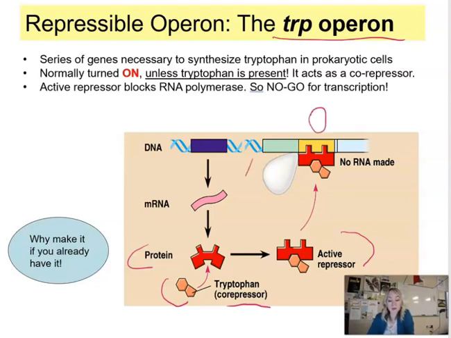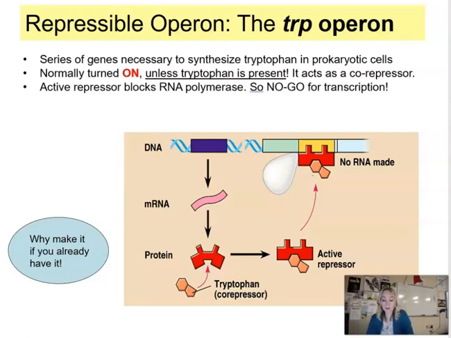So now RNA polymerase, you can see right here, our RNA polymerase is bound to the promoter. However, there's a roadblock. So RNA polymerase cannot read the genes. So it means can't go this way because the repressor is in the way. And therefore, no RNA made and no products produced, no proteins produced as a result. So the reason bacteria do that is because they're obviously trying to conserve energy, because if it's something that's already available in the environment, they have no need to waste energy to produce it.